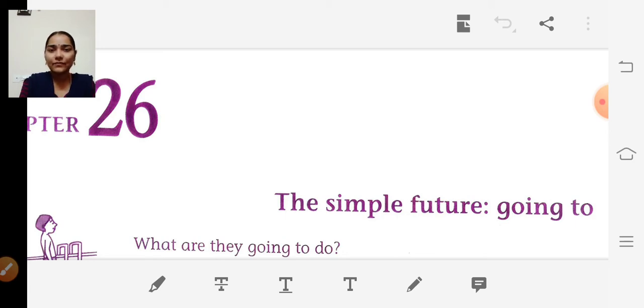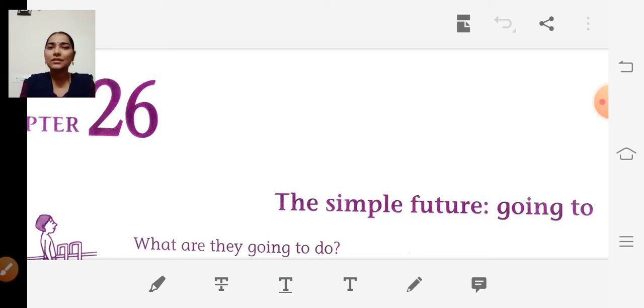Present tense is nothing but the actions that are happening now. The third one is future tense. Future tense is nothing but the actions that are going to happen next, after some time. These are the three tenses.